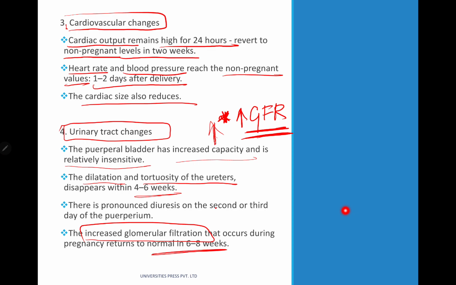So what are all the changes? There are going to be just 3 changes. One is bladder capacity will be increased. GFR will be increased. And ureters are going to be tortuous and dilated. So that's all. Urinary tract changes: GFR increases, bladder capacity increases, and ureters are going to be tortuous and dilated.